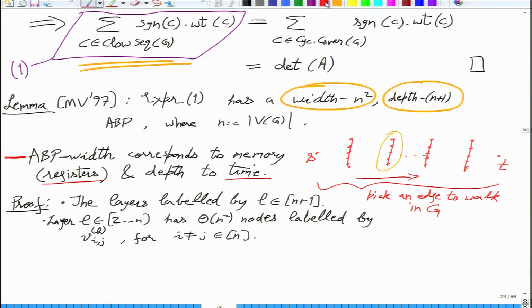So the vertices that you see in a layer are these V_ij^L.